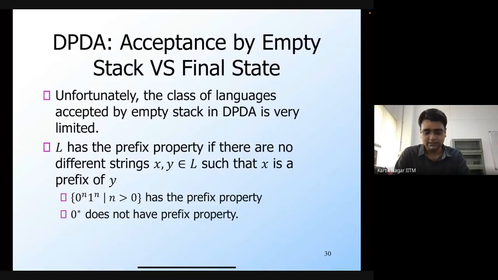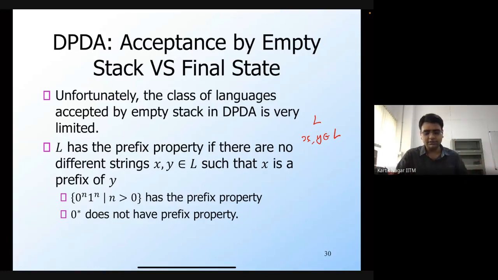So you are given a language L, and you consider two different strings X and Y, which both belong to L. Now, if L has the prefix property, then it cannot be the case that X is a prefix of Y. Which means that if you take a string that's in the language, then no prefix of that string is also going to be in the language.